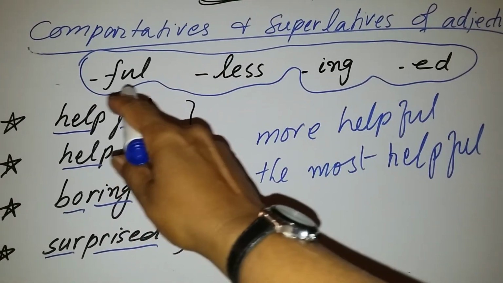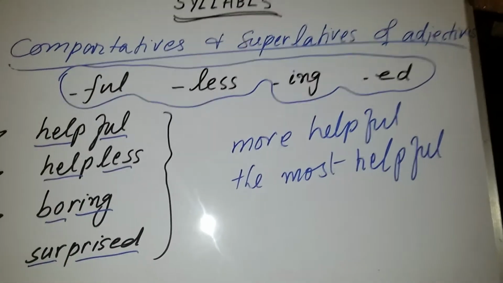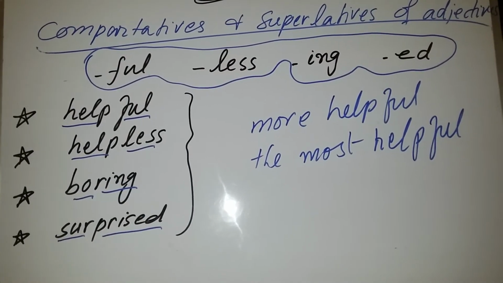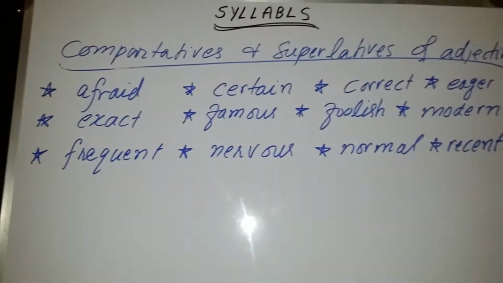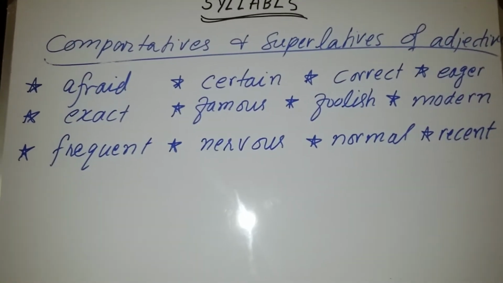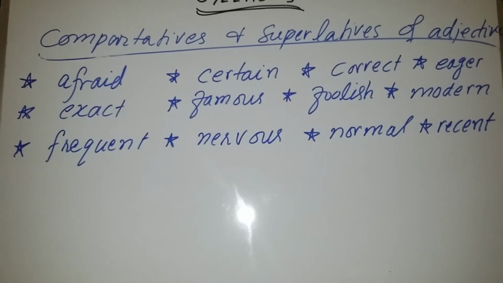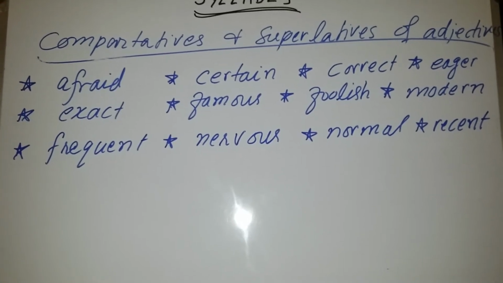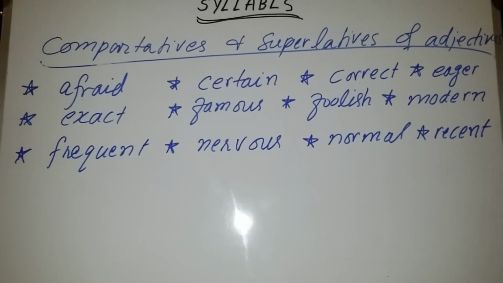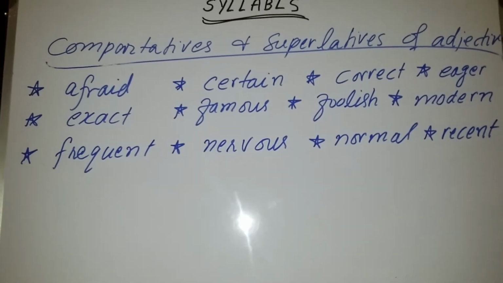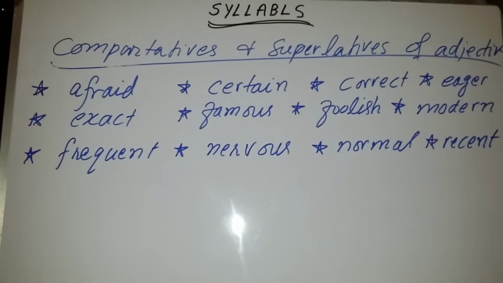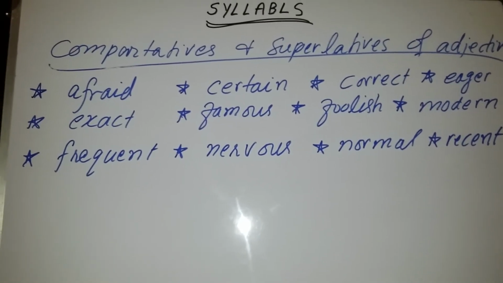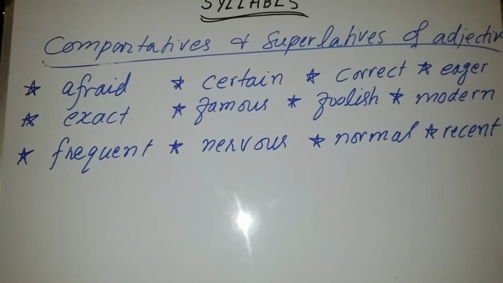So remember this rule. Now I will present some other examples in front of you of double unit adjectives. Now there are some other double unit adjectives: afraid, certain, correct, eager, exact, famous, foolish, modern, frequent, nervous, normal and recent. These are all those double unit adjectives which will be used in comparative and superlative by more and the most before them.